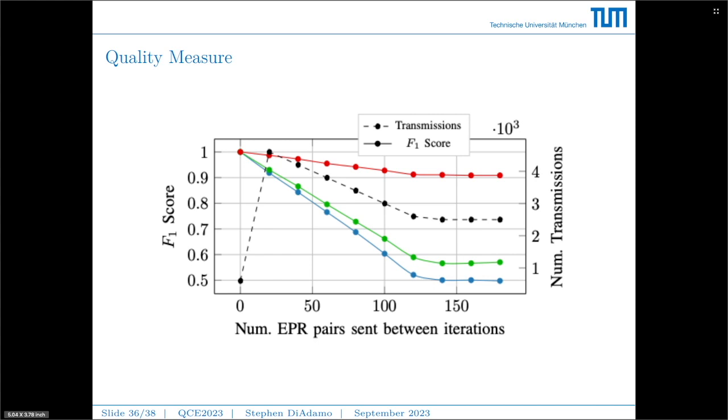What we see is if we can improve the quality of the quantum memory using the red line, which is a 10 millisecond T1, T2 time, the number of transmissions is reduced, so we gain a computational time reduction by reducing the communication resources. And at the same time, we have a fairly decent F1 score, which doesn't have as severe an impact due to the noisy quantum memory.